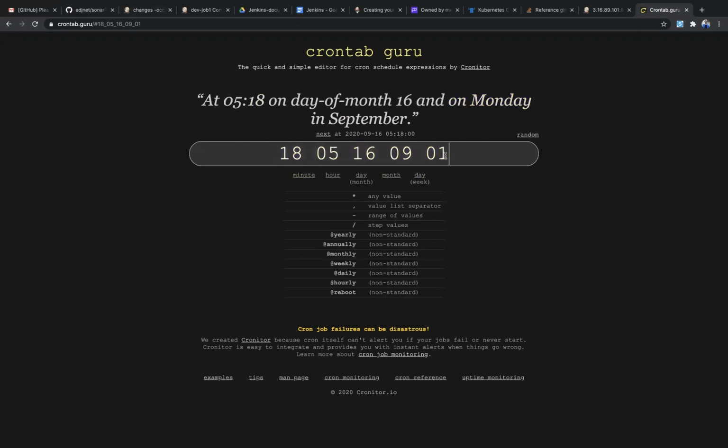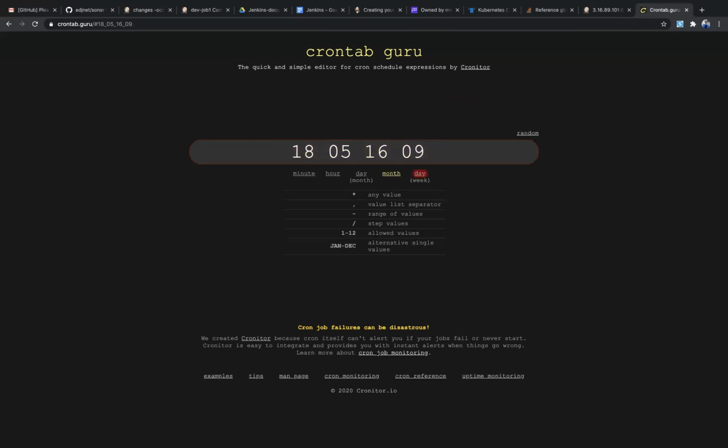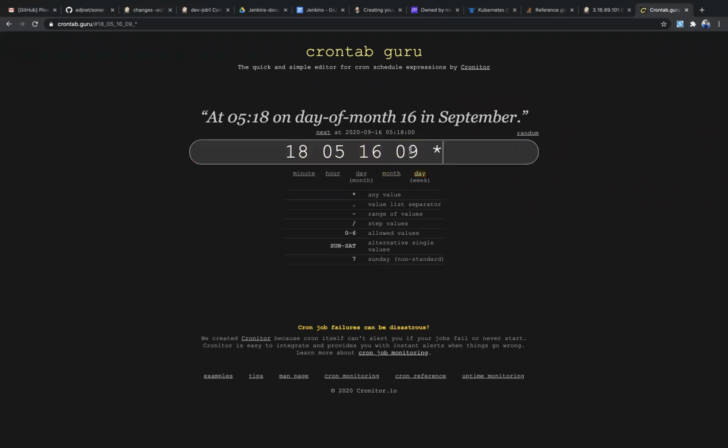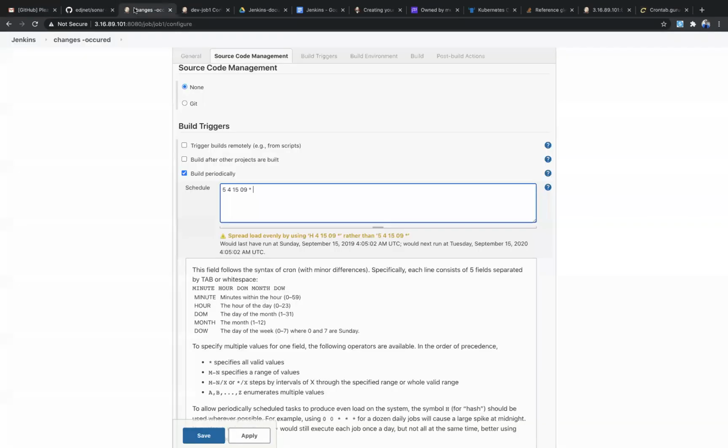So on the Monday, maybe we are not sure, right? On the Monday, this day will come, this time will come. Right? On Monday, maybe we'll be getting some 17 or 18. So whenever this time is exactly defined, at that time it is going to be triggered, maybe in the next year or maybe after next year. So you forget about this time. Day of it, you just give the star. So whenever this 16 comes, at this time it is going to trigger. So that is about crontab.